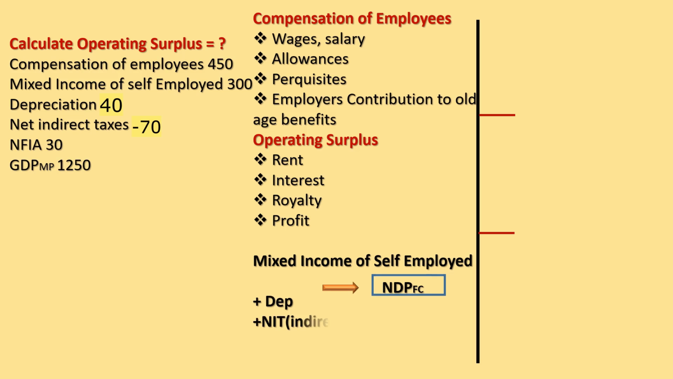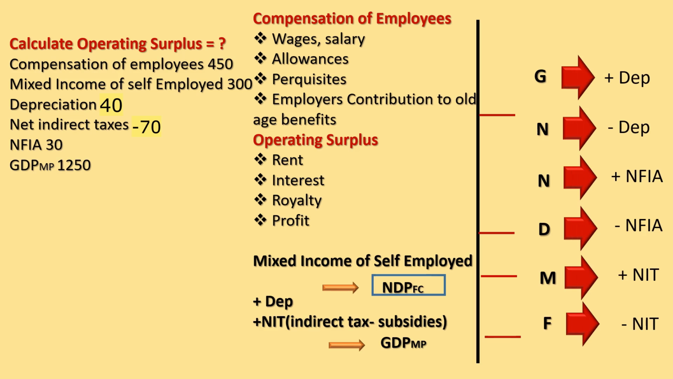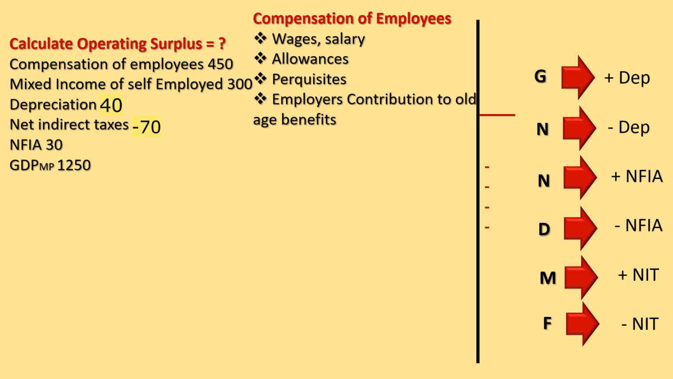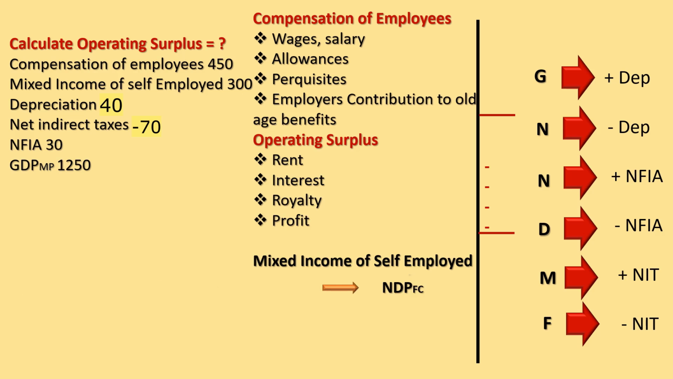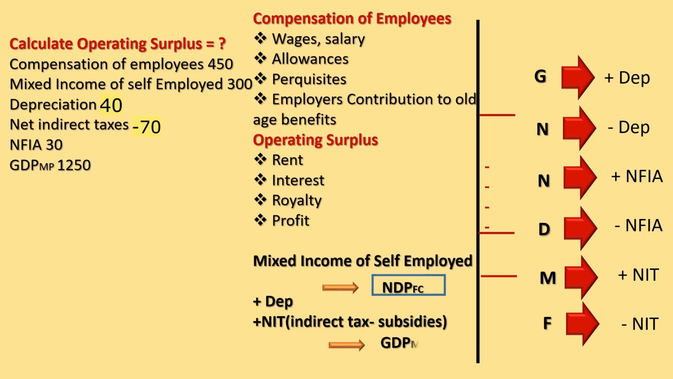Then what we have to do? We have to add depreciation. Then what we have to do? We have to add net indirect taxes. We will get GDP-MP. Fine. Then we apply the same format. Okay. Now let us put the value.